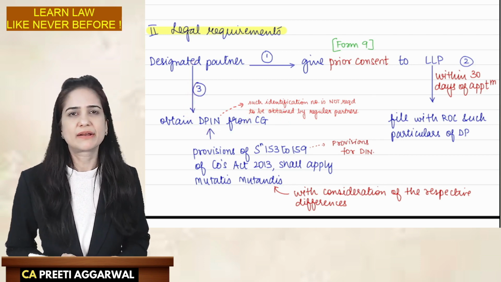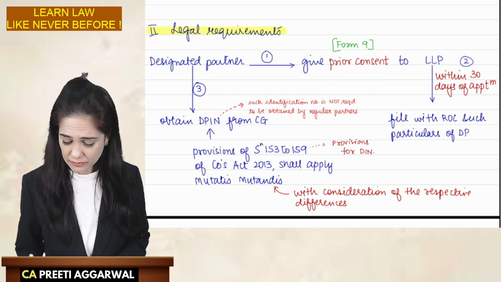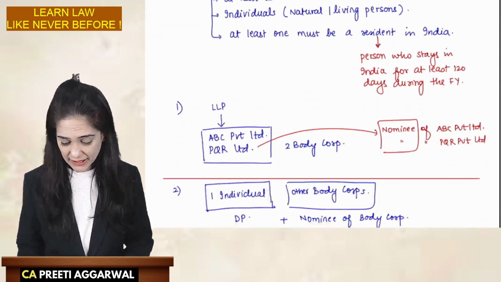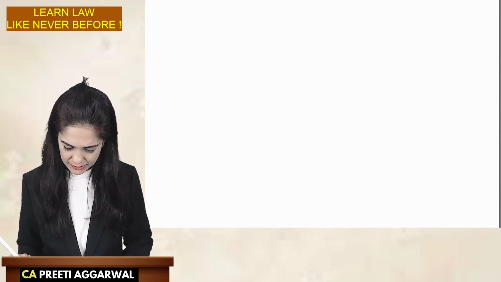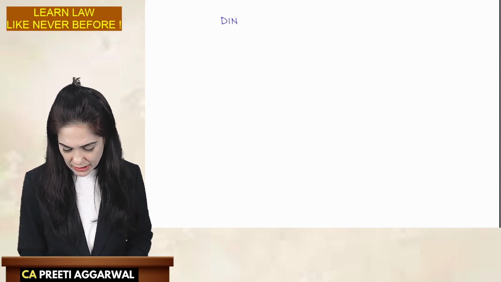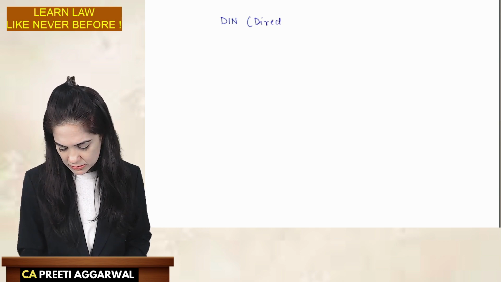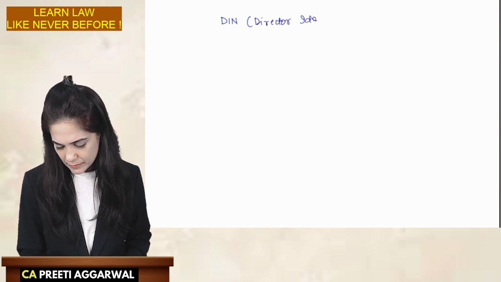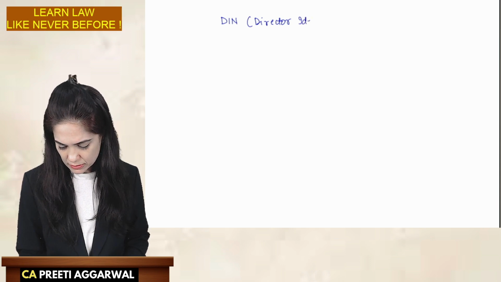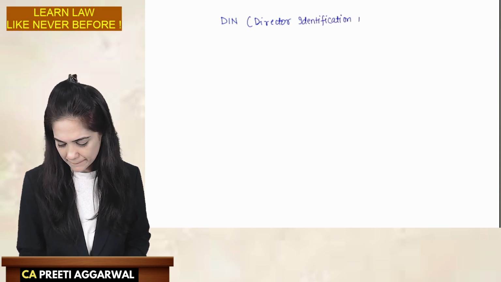It's nothing but an identification for the designated partner. It's very similar to your director identification number, DIN. Now, DIN is Director Identification Number.